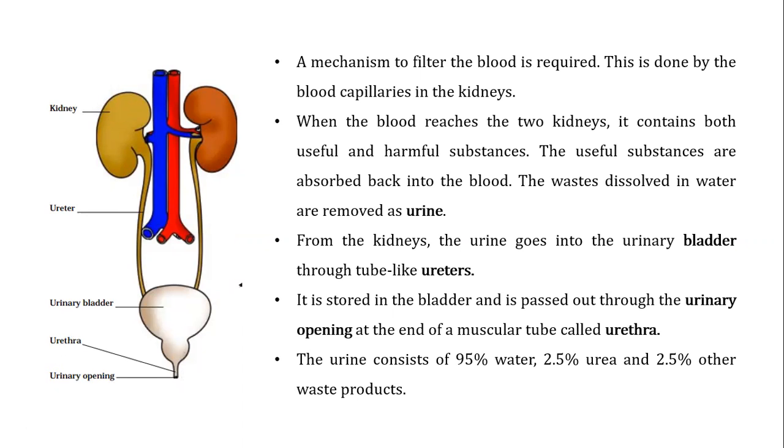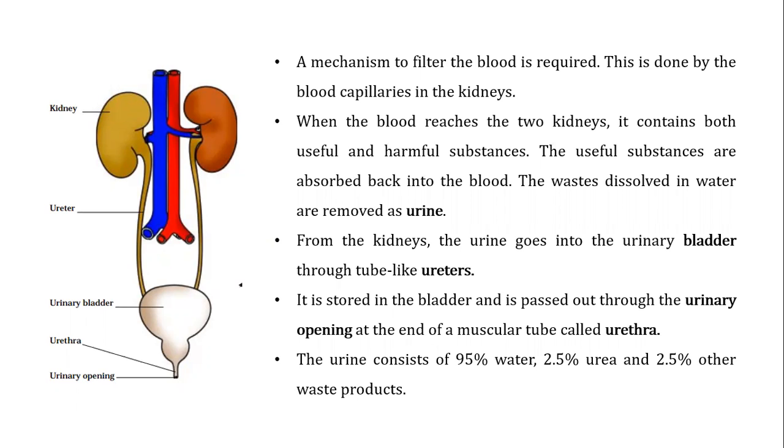So the urine, okay, what is urine? So urine consists of 95% water, 2.5% of urea, and 2.5% other waste products. So simply you can observe here, you can understand to drink more water, because whatever the waste we are removing is with the help of this urine or sweating.